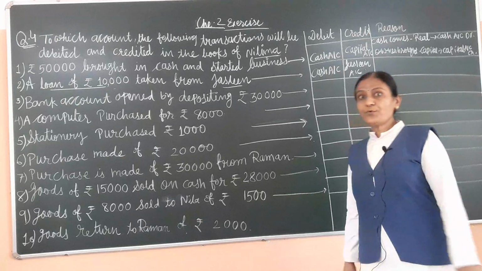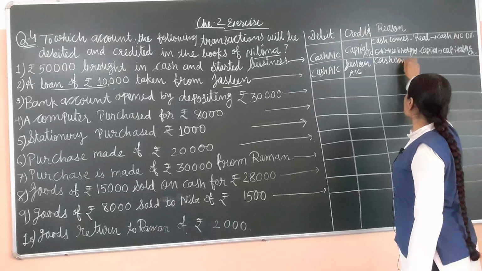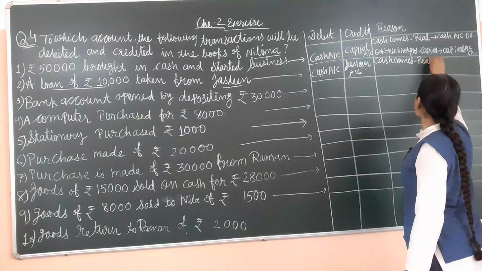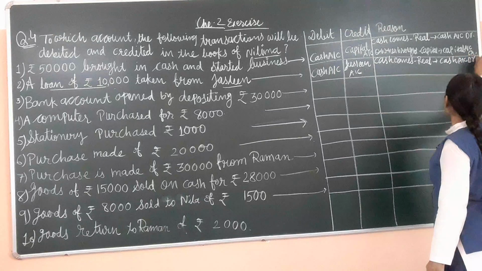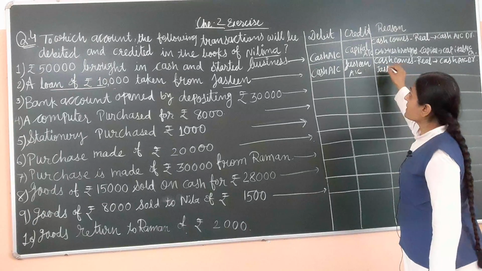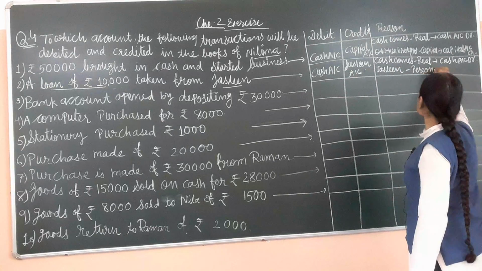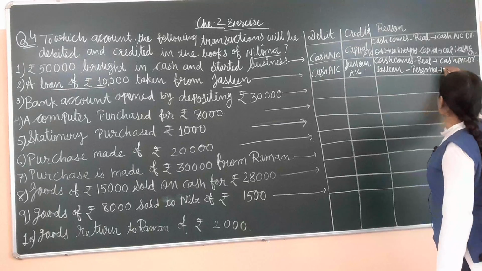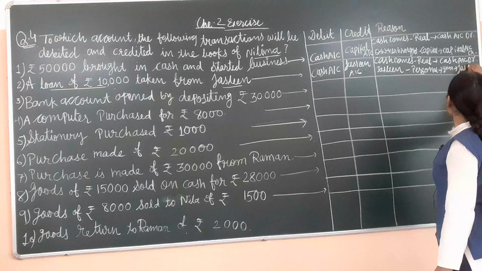Now we have to write the reason. What happened? Cash comes in our business unit, and it is a real account. So we have to write cash account debit. And here who is the giver? Here person account, because Jaslin is the giver. When Jaslin is the giver, at that time we have to use the rule of personal account. And here Jaslin is the giver, and so giver always credit. So Jaslin account credit.